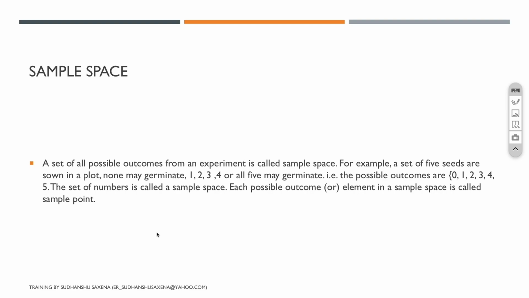For example, if I'm rolling a dice, I may get 1, 2, 3, 4, 5, or 6, any of the numbers. But an event would be, say, that I get a 3, or that I get an odd number or an even number. In this particular example, what would be my sample space? The sample space would be all the possible outcomes, which means 1, 2, 3, 4, 5, 6.